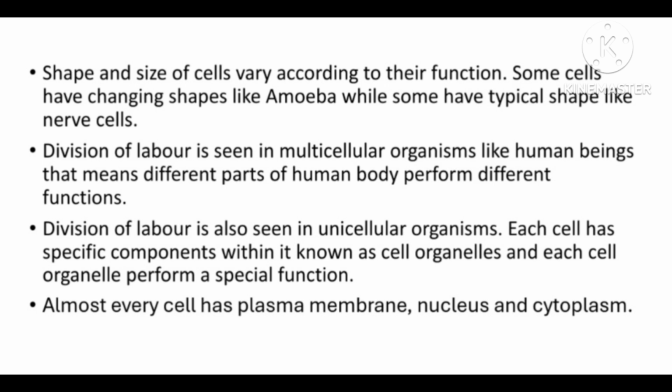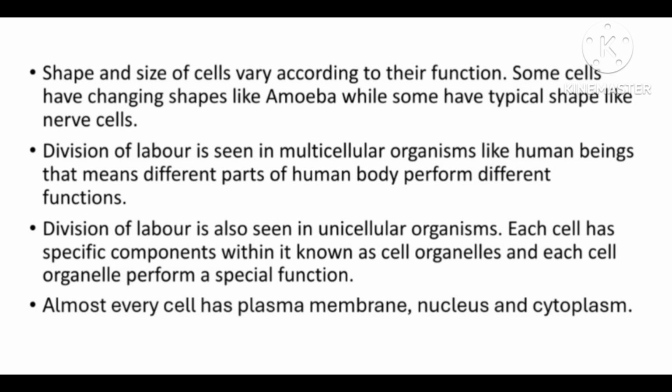Division of labor is seen in multicellular organisms like human beings. That means different parts of human body perform different functions. Division of labor is also seen in unicellular organism because each cell has specific components within it that are called cell organelles, and each cell organelle has a special function.